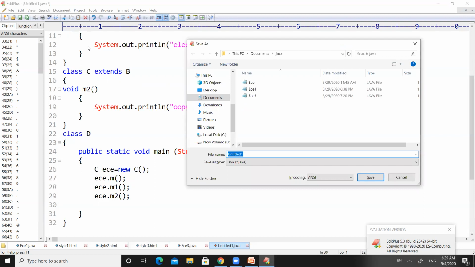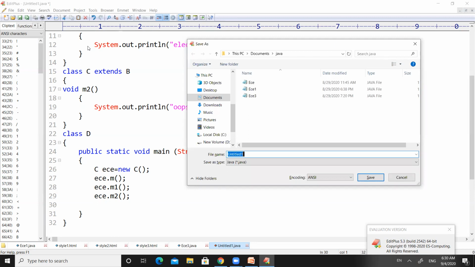Code, right? As we mentioned earlier, a Java program can have any number of classes. Among all those classes, the main method will be in only one class. So the entire program has to be saved with the class name in which the main method is contained.